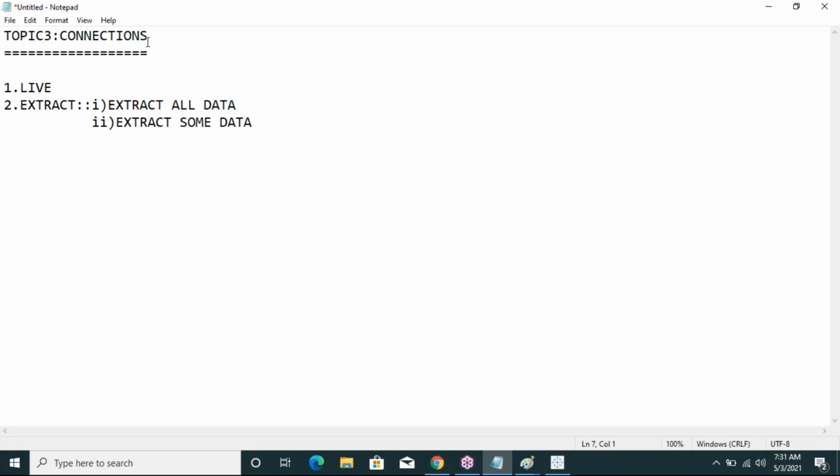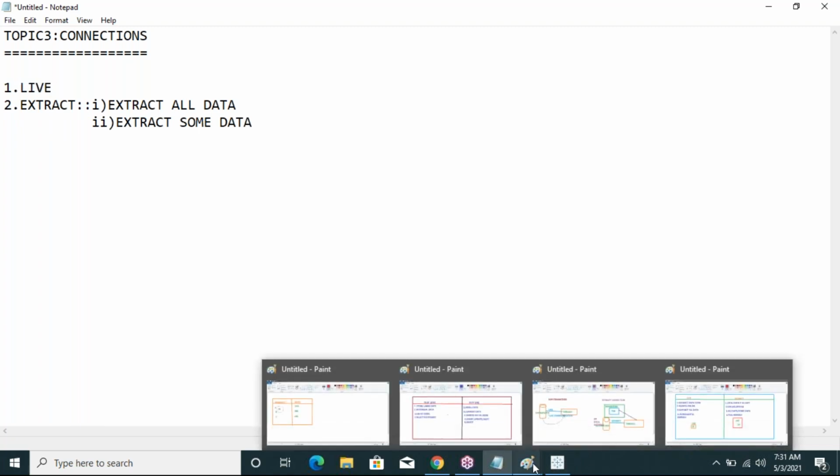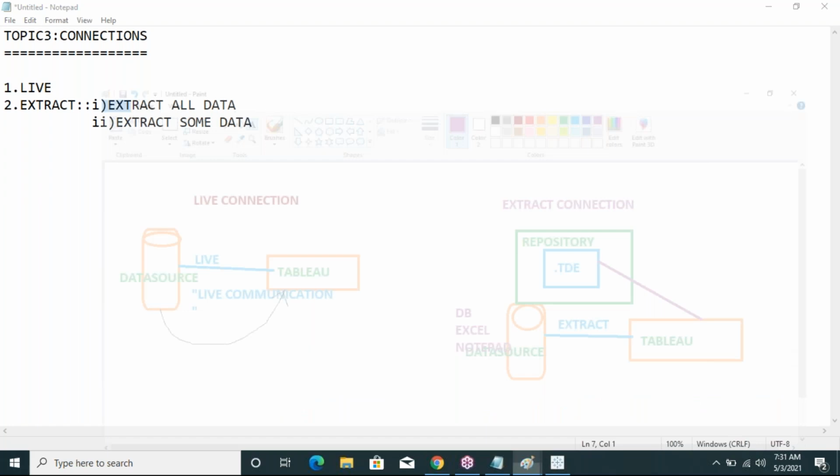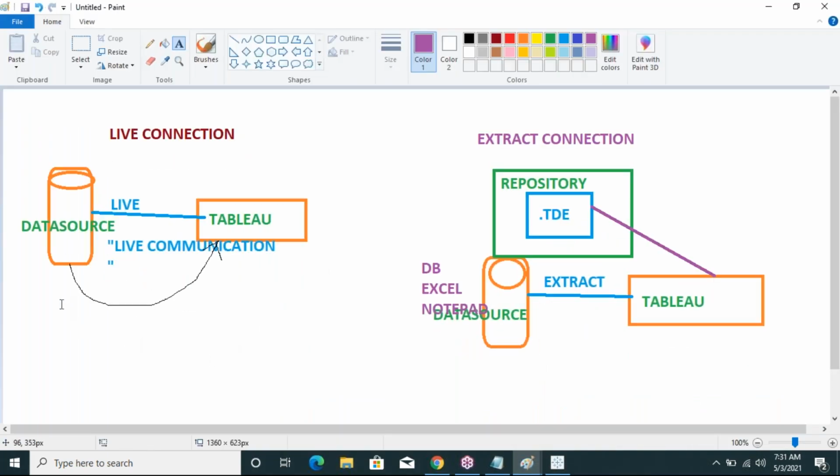The connections are of two types. The first one is live connection and the second one is extract connection. Live connection means that after connecting the data source with Tableau, a live communication is established between Tableau and the data source. The data is not stored in Tableau, it only flows into Tableau.